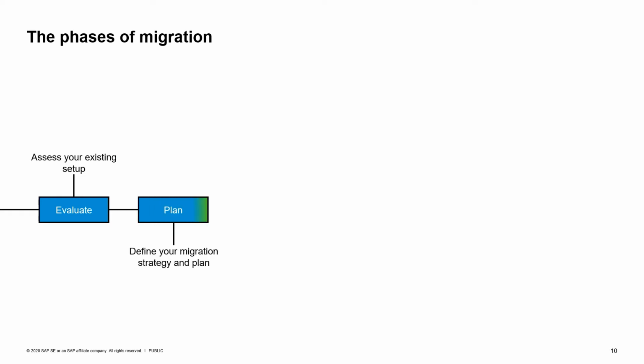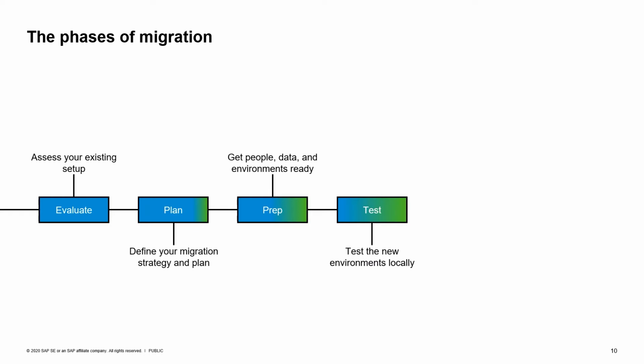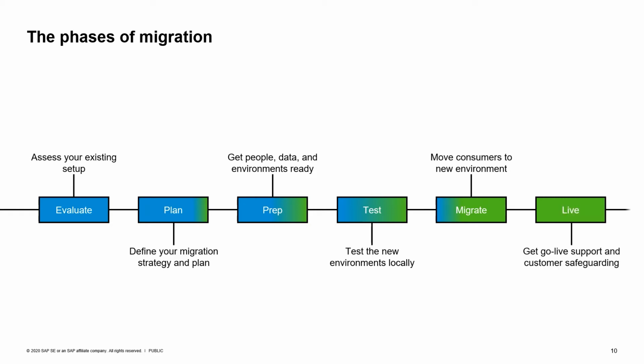Usually, migrations happen in certain phases. We have the evaluation, where you check your existing setup. And then you do a plan, like how you want to migrate or where you want to go, etc. You prepare yourself by getting the right people and everything ready. And then you send some test balloons, testing the new environment if everything is fine there. If you think it's good, then you do the migration. And then you adapt to the new environment.